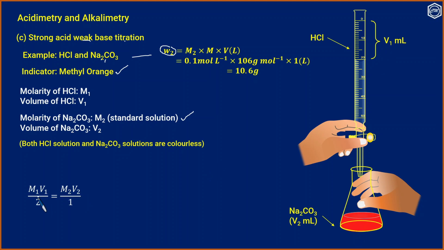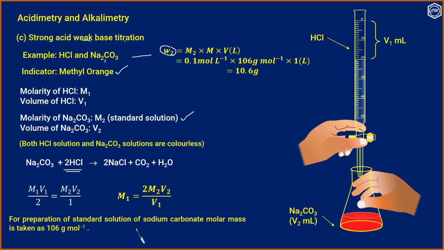So we can calculate M1 V1 by 2 equals M2 V2 by 1. This is because the balanced equation is sodium carbonate plus 2 HCl giving sodium chloride, water and carbon dioxide. So for acid it is M1 V1 by 2 and for the base M2 V2 by 1. So M1 will be 2 M2 V2 by V1. For preparation of standard solution of sodium carbonate, molar mass is taken as 106 gram per mole.